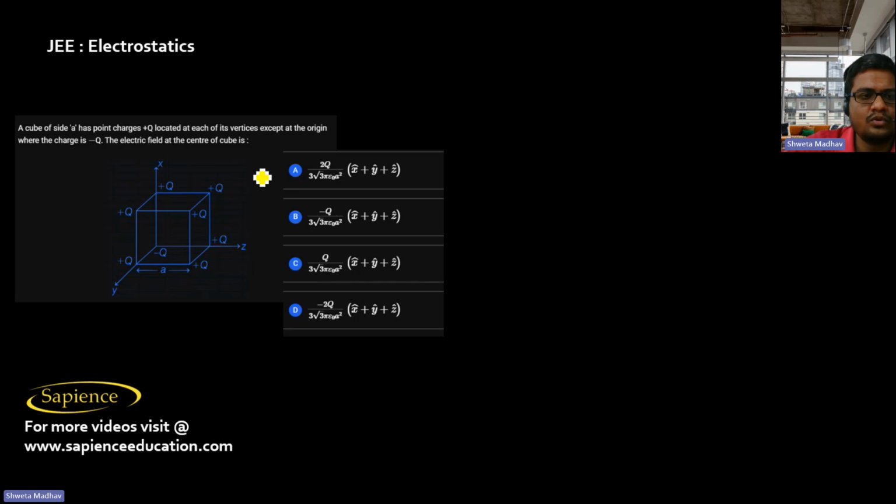Then here it is told a cube of side a has point charges plus q located at each of its vertices except at the origin, where the charge is minus q. The electric field at the center of the cube is? So at the center of the cube we have to find the net electric field. Now if all were plus q charges, then the net electric field would have been 0 only.